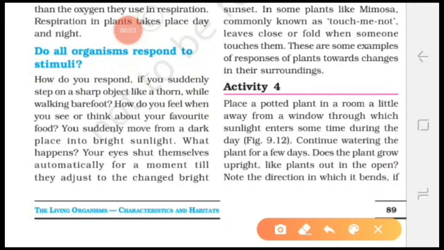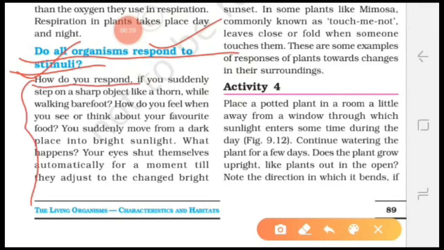The next characteristic of living organisms is response to stimuli. Do all living organisms respond to stimuli? First let us understand these two words: what is response and what is stimuli, with the help of some examples.